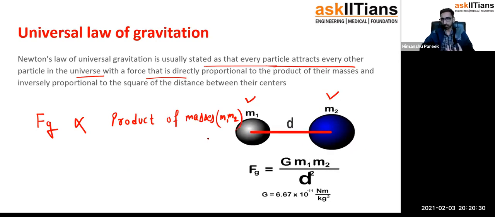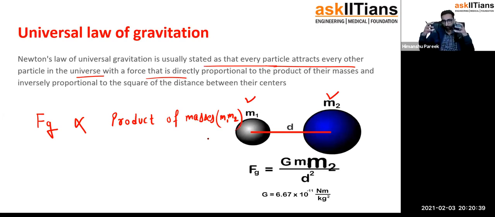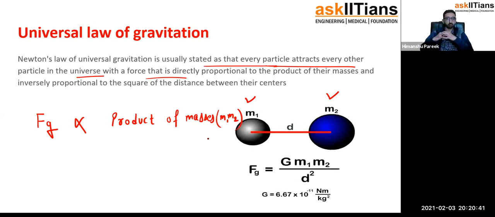It's an experimental thing, right? Newton came up with this conclusion through an experiment, so we should learn it that way only. When you take the product of these two masses, the force of gravitation is directly proportional to that. Second thing, it depends on the square of the distance between them.